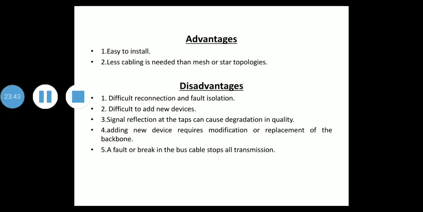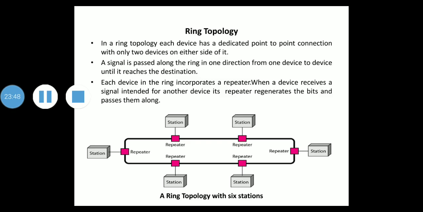So we'll discuss ring topology. In a ring topology, each device has a dedicated point-to-point connection with only the two devices on either side of it. Okay, you can see the diagram of ring topology with 6 stations. Each device has a dedicated point-to-point connection with only the two devices on either side of it. So you can see this device has a dedicated point-to-point connection on either side of it.